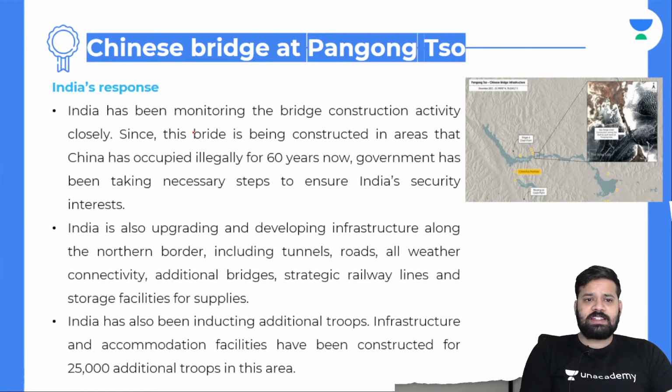Going forward, what is India's response? India has been monitoring the bridge construction activity closely, since this bridge is being constructed in areas that China has occupied illegally for 60 years now. The government has been taking necessary steps to ensure India's security interests. India is also upgrading and developing infrastructure along the northern border, including tunnels, roads, all-weather connectivity, additional bridges, strategic railway lines, and storage facilities for supply.